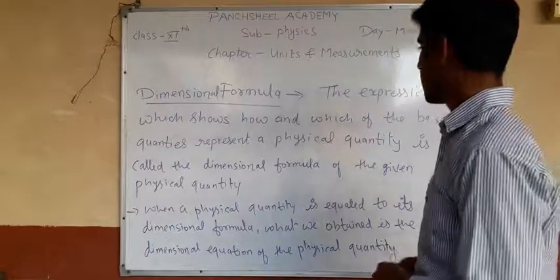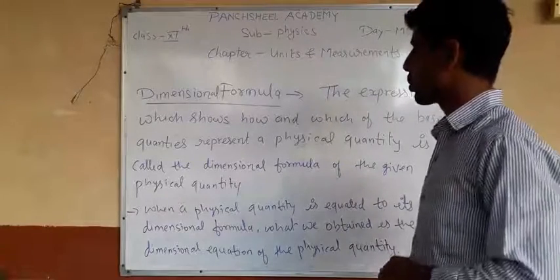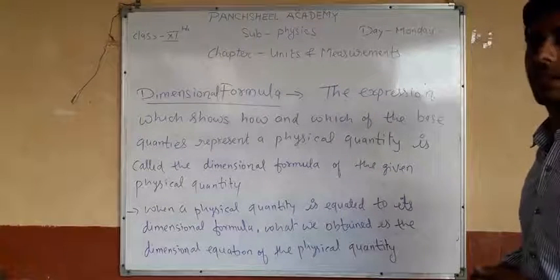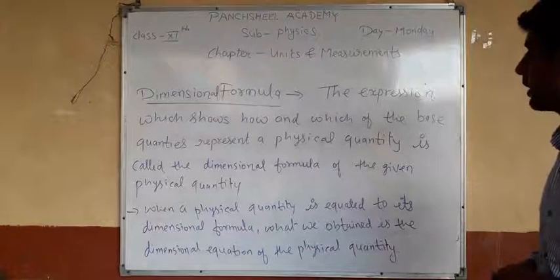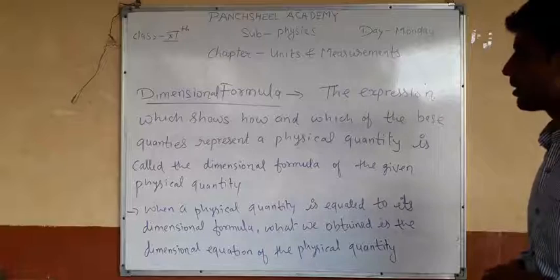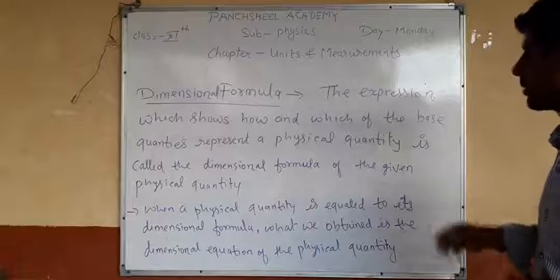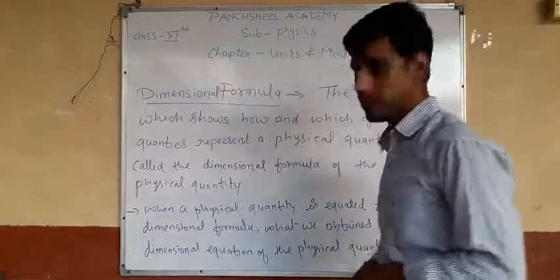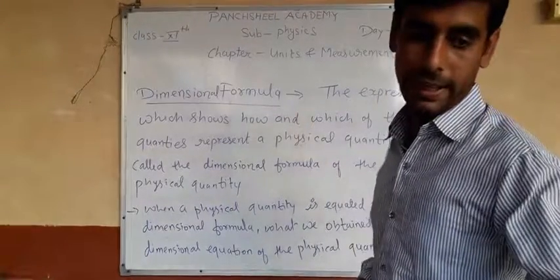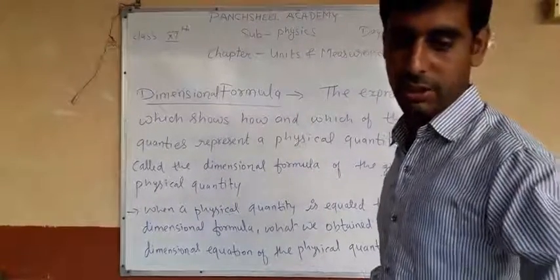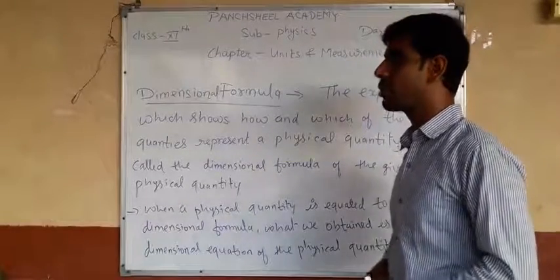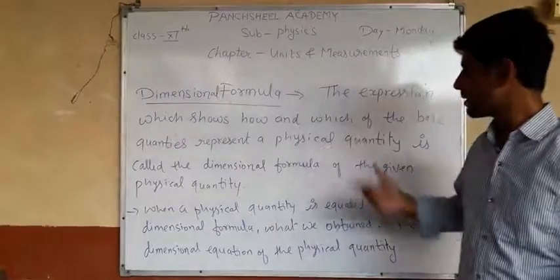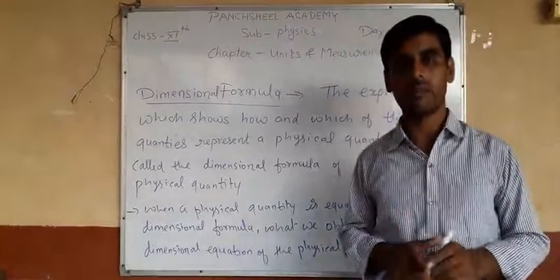The expression which shows how and which of the base quantities represent a physical quantity is called the dimensional formula of the given physical quantity. It means if you have any expression, it gives information about which physical quantity is involved in it.